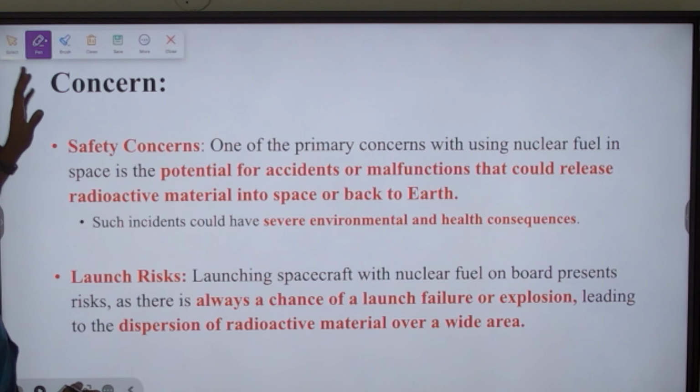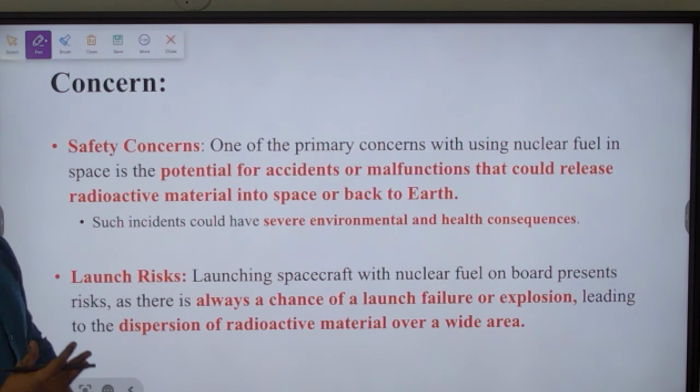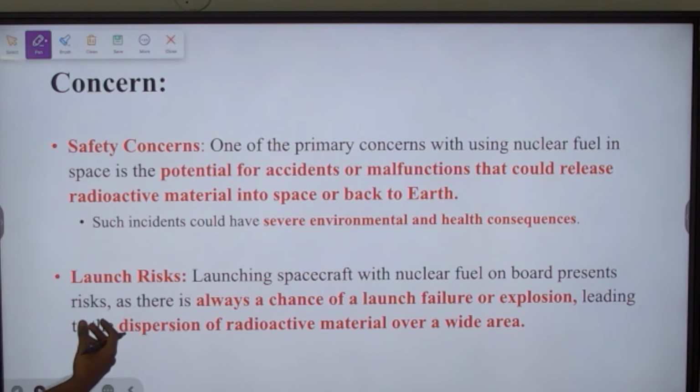What are all the concerns raised here? Whenever nuclear material is used, there are certain concerns like safety concerns. First thing is, it has potential for accidents and malfunctions which could release radioactive material into space or back to Earth.